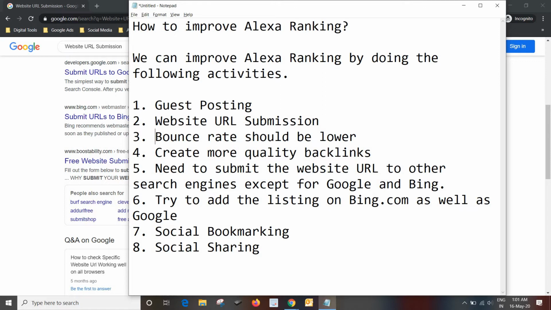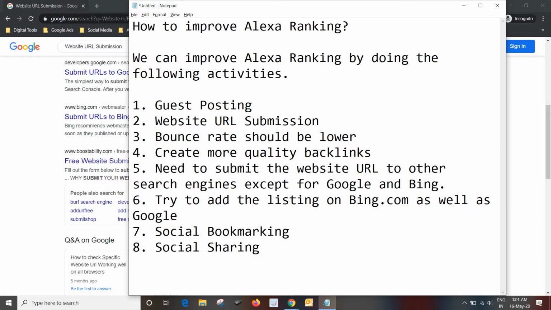And the fourth one is to create more quality backlinks. So friends, I know all of you know what backlinks are. So friends, we don't need to rush to create more and more backlinks. Friends, here we need to create quality backlinks.